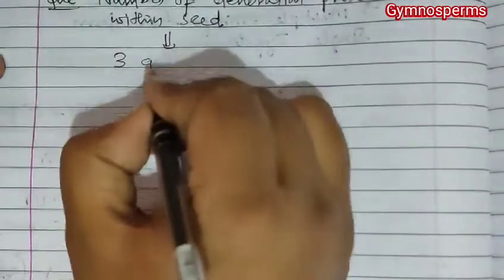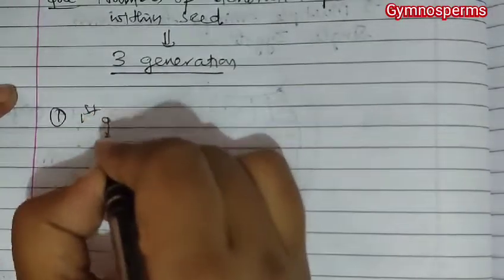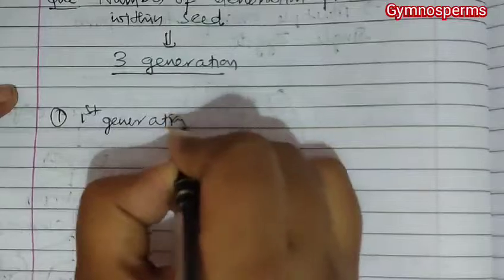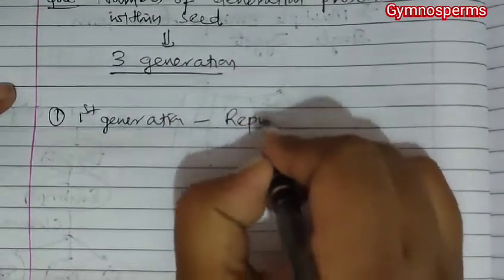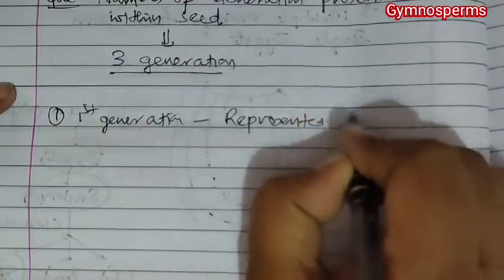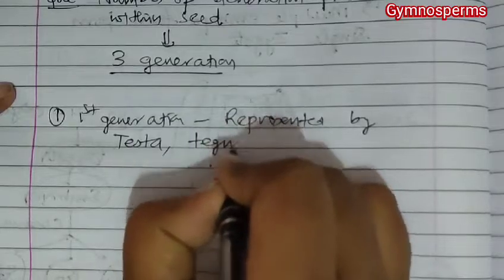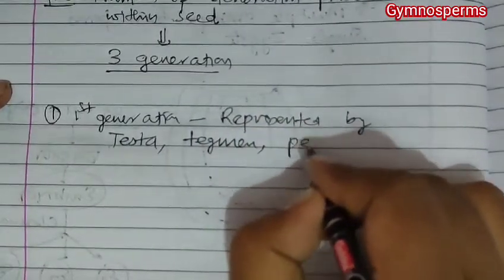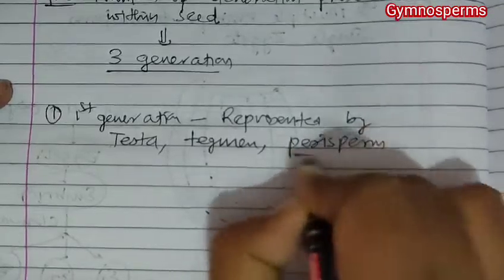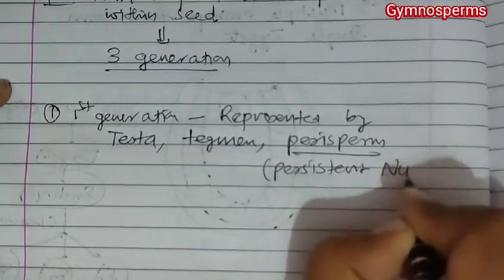If we talk about the generations present within a seed, then there are 3 generations present within a seed. The first generation is represented by testa, tegmen and perisperm.